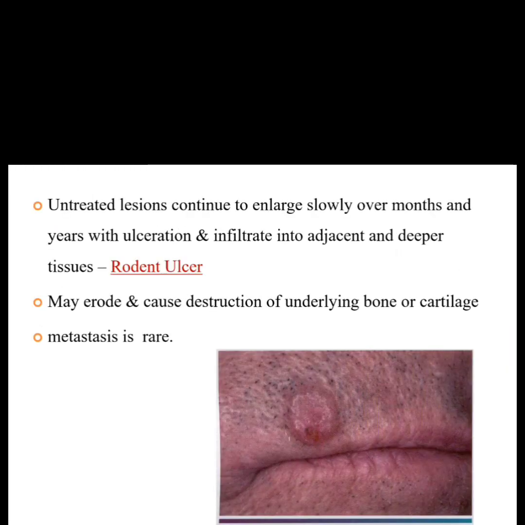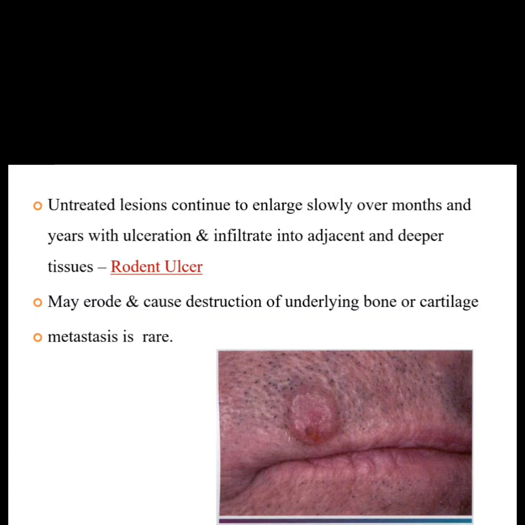Basal cell carcinoma is also known as rodent ulcer. Why? Because untreated lesions continue to enlarge slowly over months and years with ulceration and infiltration into the adjacent and deeper tissues.